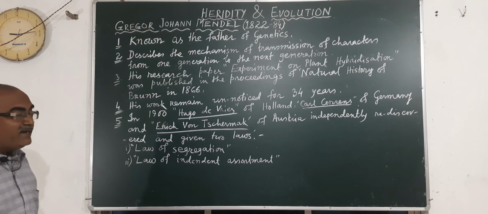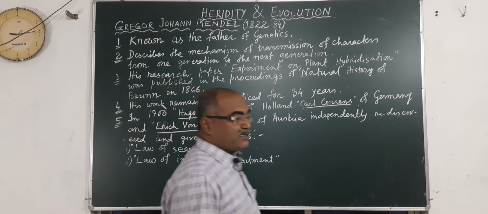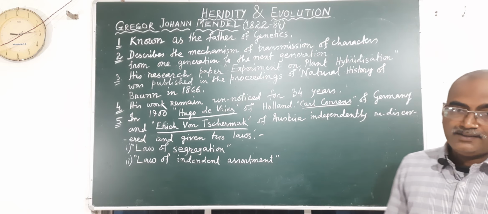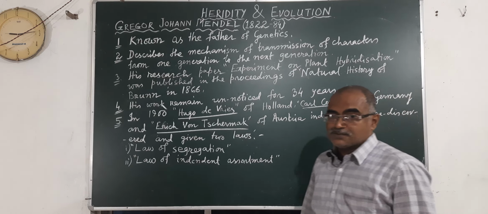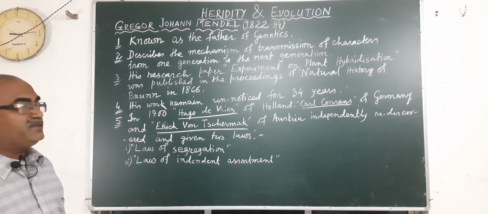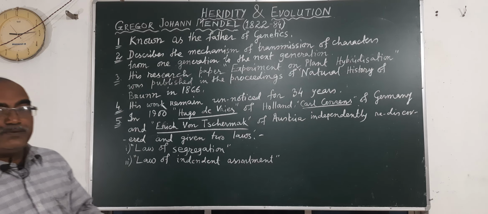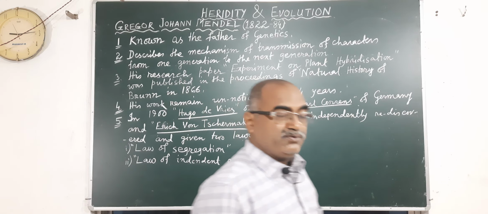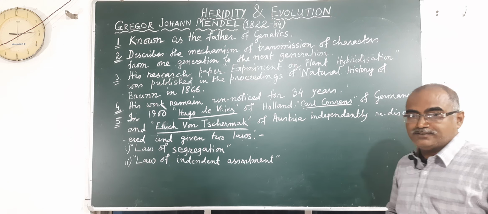This is the chapter Heredity and Evolution. Although I am making this chapter for class 10, it will be helpful for preliminary preparation for class 12 also. Today I will explain the whole of the chapter Heredity and Evolution. I will try to sum it up in 20 to 25 minutes, and just the summary I am showing you.